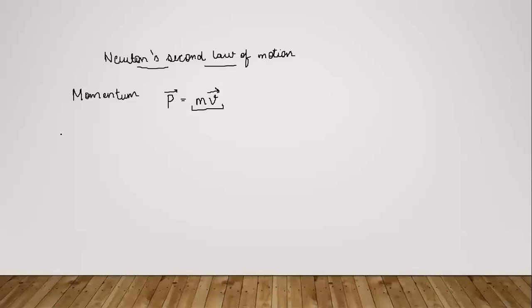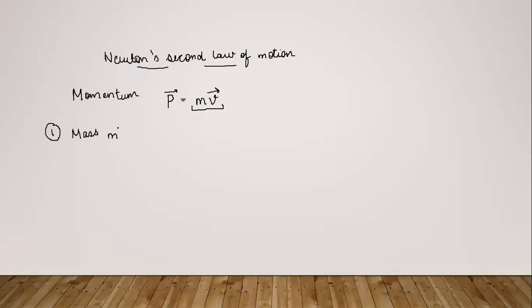Basically, first we'll see the effect of the mass m of a body on its motion. You must have observed that a much larger force is needed to shift a bed from its position as compared to moving a chair.